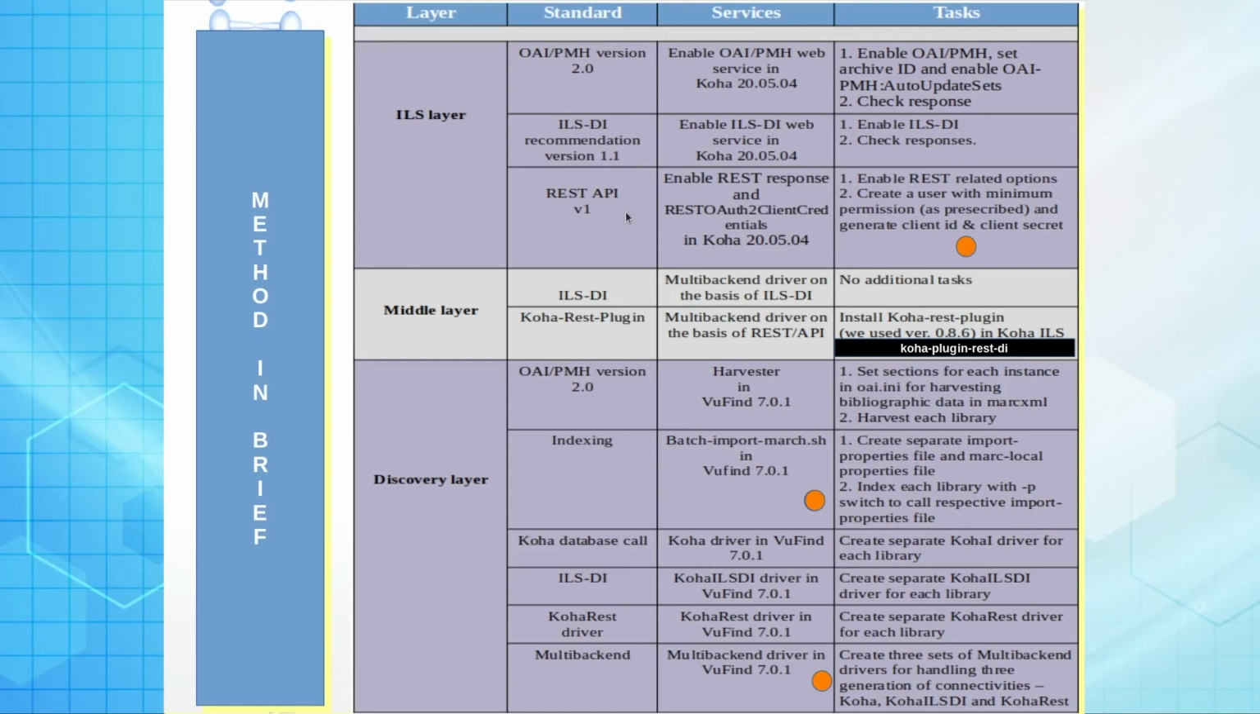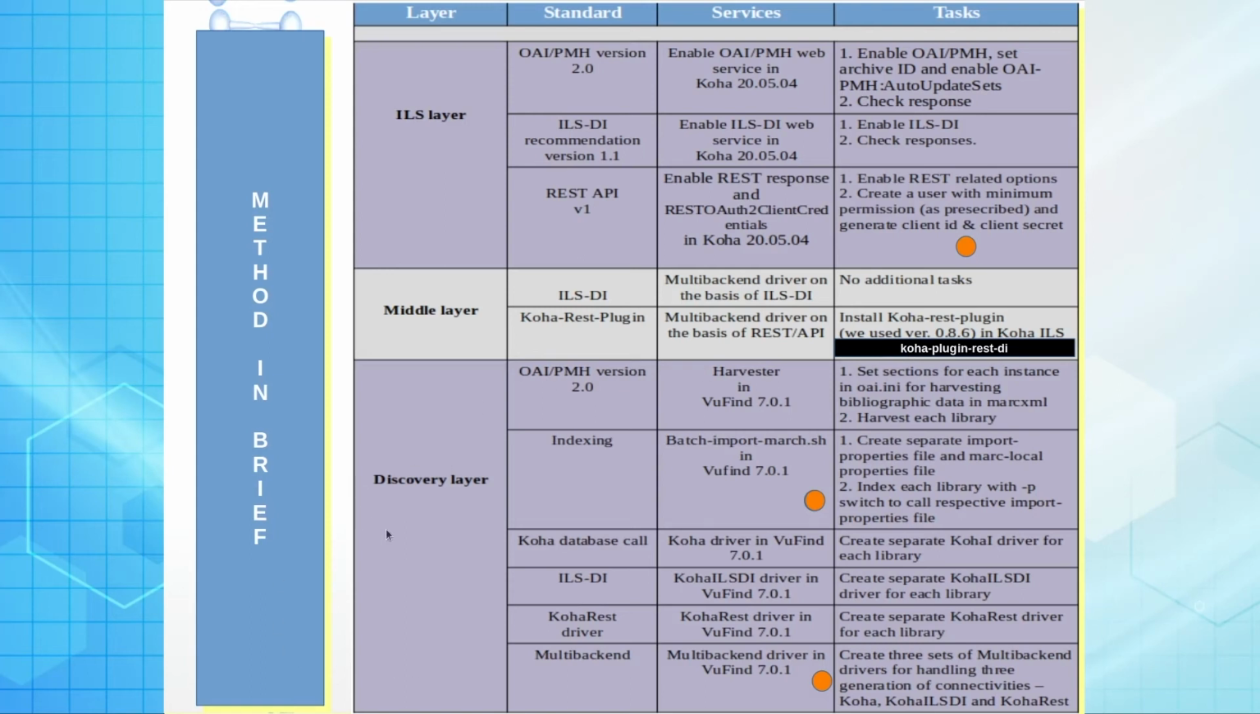Otherwise, if you selected that I need only REST API, you can enable only REST API there. So after enabling REST API, you need to create a user with minimum permission as prescribed and generate the client ID and secret ID. In the middle layer for ILS DI, you don't have to do anything, but if you are using a REST API based connection, you need a middle layer, that is the Koha REST plugin developed by the National Library of Finland, and version 0.8.6 is now the latest stable release.